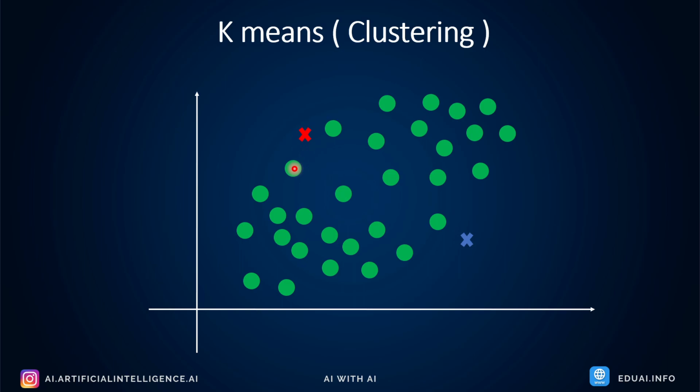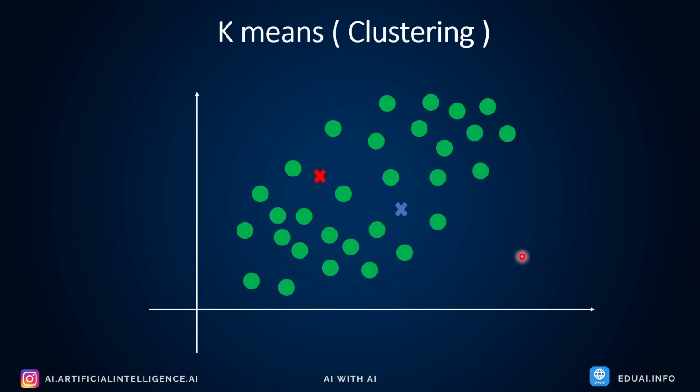Now it will ask all the data points, are you closer to red? If you are closer to red, become red. If you are closer to blue, become blue. So the data points which are closer to red will become red, and the data points which are closer to blue will become blue. Now the next step is to move to the center of the red and the center of the blue. These seeds will move to the center of each group, and it will reset again.